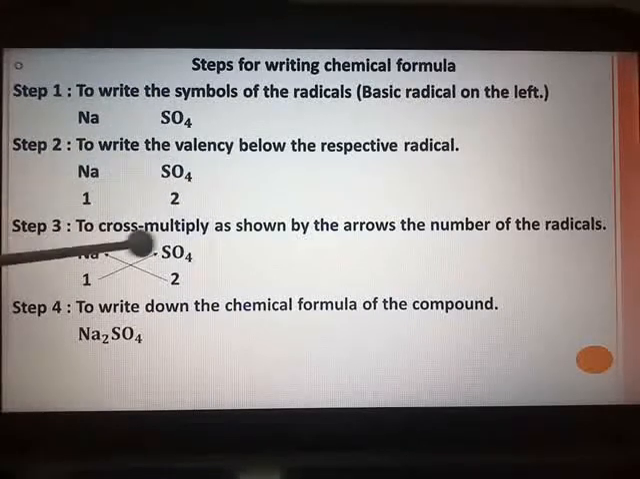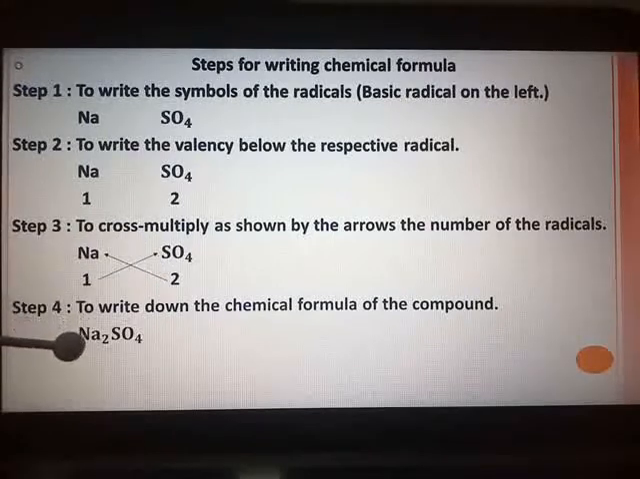Now teacher, from where to get these valencies? The entire chart is given on page number 56 of your textbook. Even though that chart is removed from your syllabus, while doing calculations and writing the molecular formula, you have to make use of it. Next is to cross multiply. So Na multiply by 2, Na2, SO4 multiply by 1, SO4. So the chemical formula for sodium sulfate is Na2SO4.